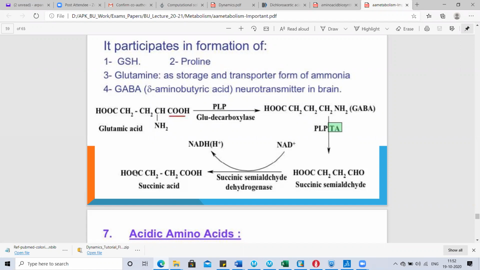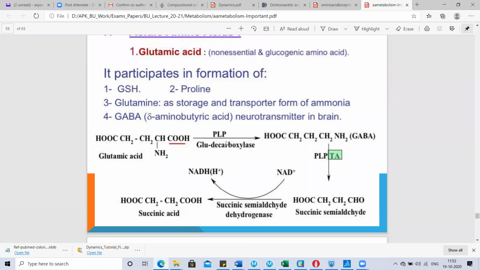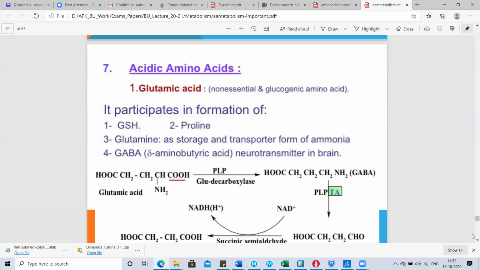We learned this structure during the Krebs cycle. Okay, COOH, CH2, CH2, COOH. This is succinic acid. So this succinic acid is involved in the TCA cycle, and it can also supply the precursor for the gluconeogenic pathway. Okay, so in this way this is glucogenic, and this is overall the metabolism of glutamic acid.